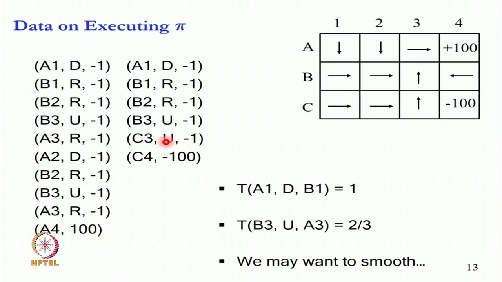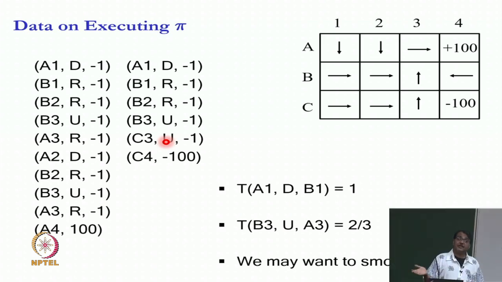We can also check rewards. What is the reward when from A1 we take the down action, go to B1 and get a reward of -1? We get -1. And if at different times we get different rewards, then we can take an expectation of the rewards, or an average of the rewards. See, rewards need not be deterministic. It is possible that somebody is tossing a coin and giving us a reward, like in a slot machine. Sometimes I win a lot of money, but most of the time they take my money. So, that is also a reward distribution. Somebody is sampling a coin and giving me a reward, that is also possible, and the model takes care of it by just saying that I will compute the average reward.